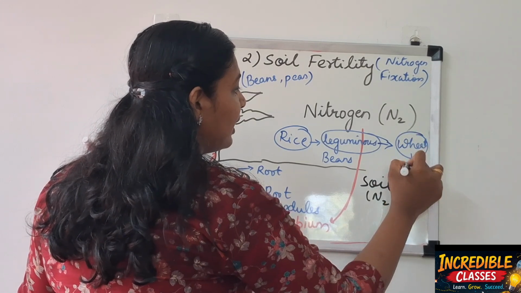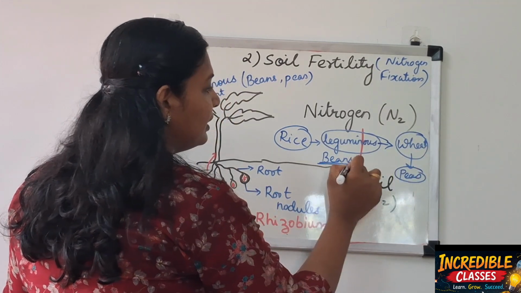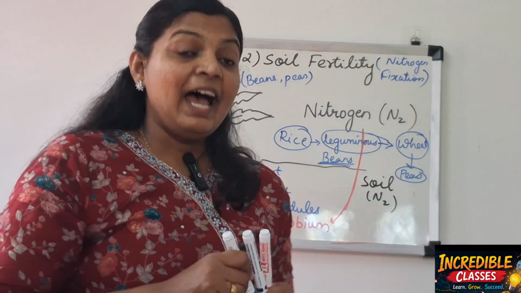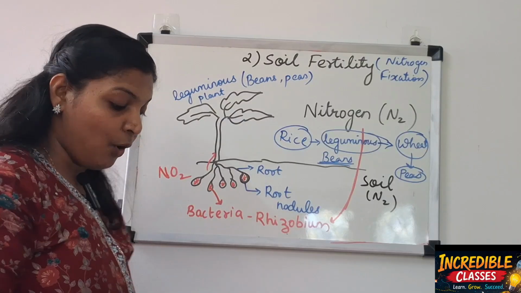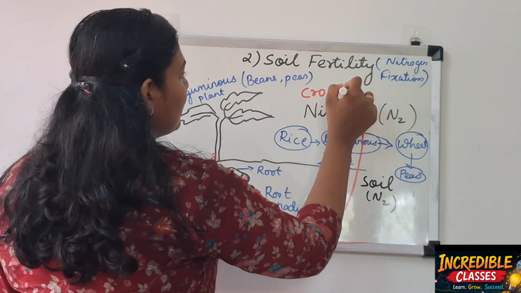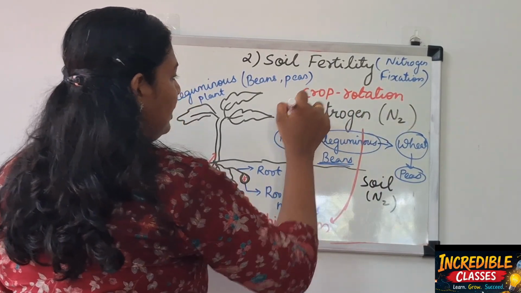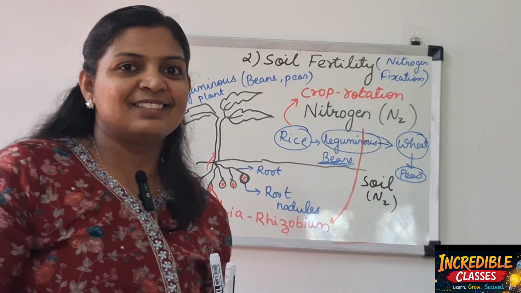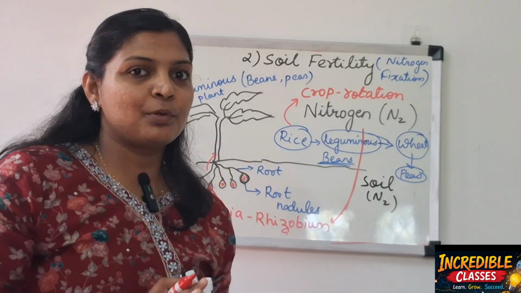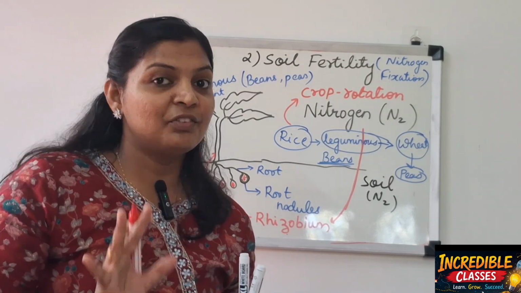After wheat, they will again grow some beans or peas, that is a leguminous plant. So they are rotating it with other crops, and this whole process we call crop rotation. So if you hear anywhere crop rotation, remember this. Clear? Nitrogen fixation and crop rotation, these two help in increasing the soil fertility.